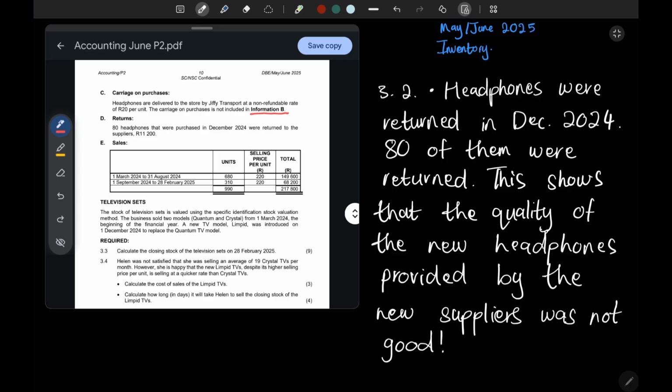The quality was bad. Okay, you can just say something along these lines. As long as you've spoken about the quality of the headphones from the new suppliers, they said you should quote figures. So you said 80 of the units were returned.